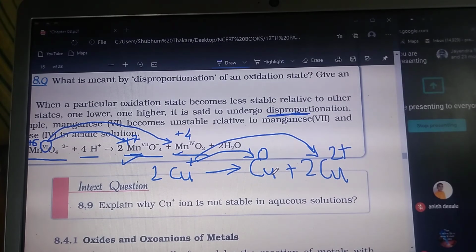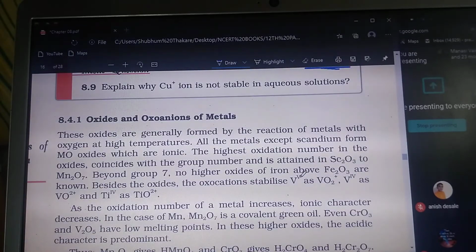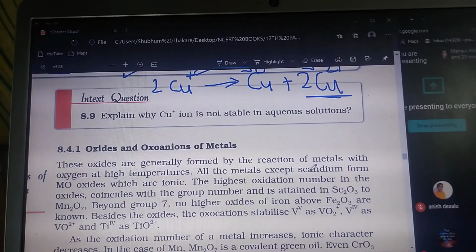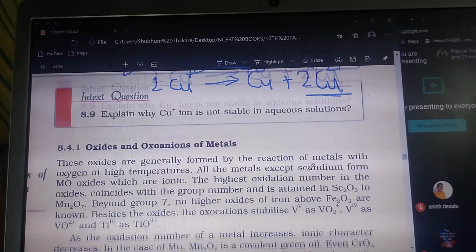So here disproportionation is observed, and you can also see that Cu2 positive is more stable due to its hydration enthalpy, even though the ionization enthalpy is very highly positive. That is the reason the Cu2 plus ion is more stable as compared to the Cu positive ion. Okay, now coming to the next